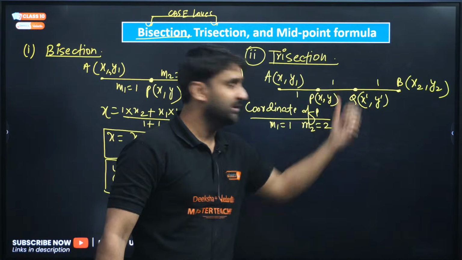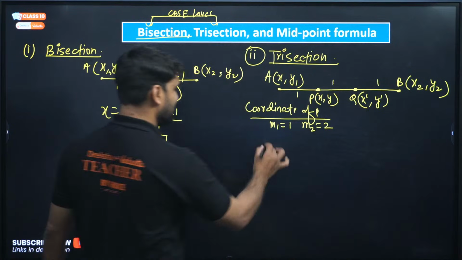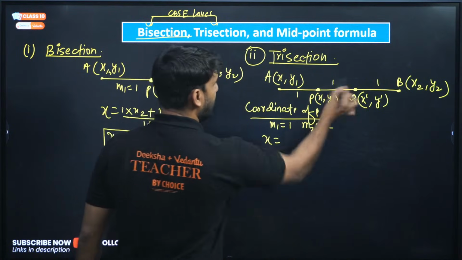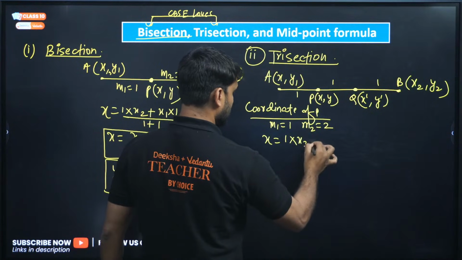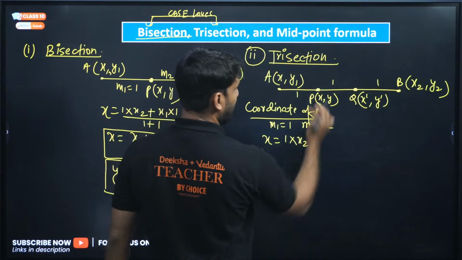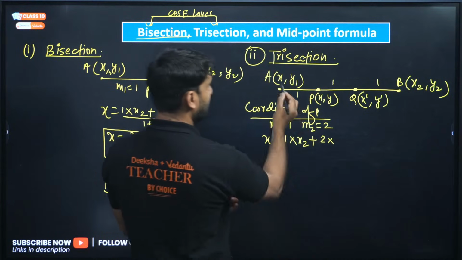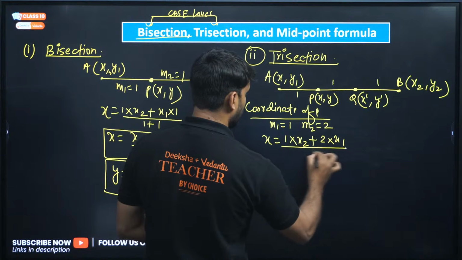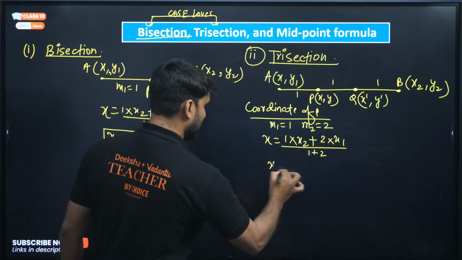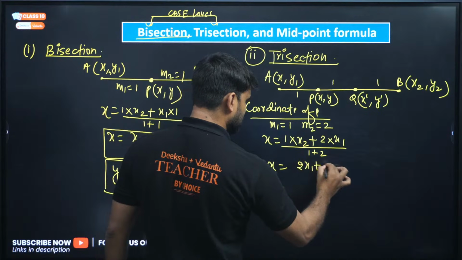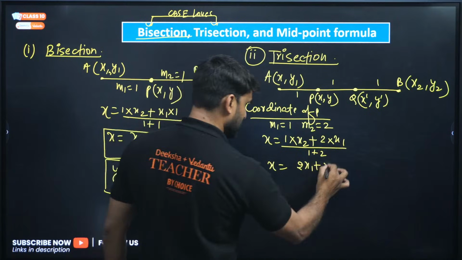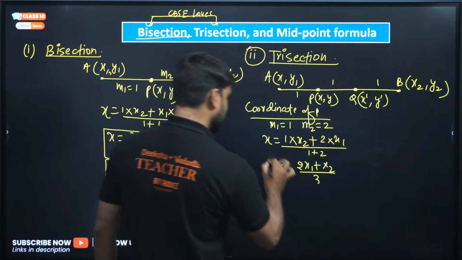Now we can find the coordinates. The x coordinate will be m1 into x2 plus m2 into x1, divided by 1 plus 2. So x will be 2x1 plus x2 divided by 3. This is the x coordinate.